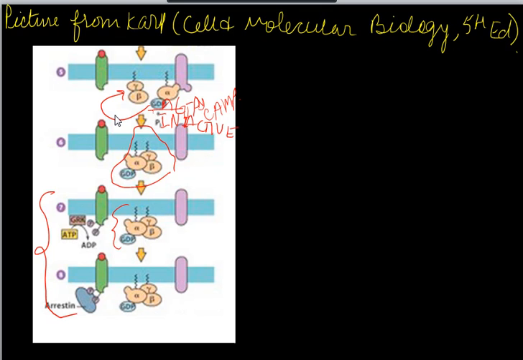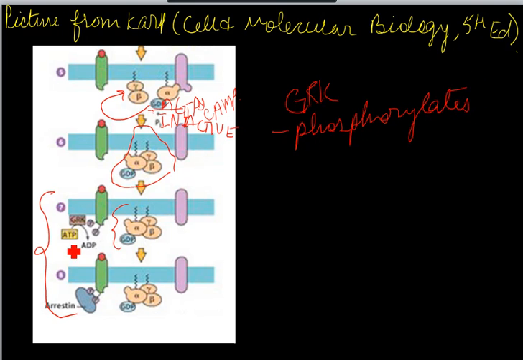Okay, this GRK is a kinase. That means it can phosphorylate things. So when the GRK is active, it can phosphorylate its substrate. The receptor basically becomes a substrate for the GRK enzyme, which is a kinase enzyme, and it phosphorylates. A kinase always phosphorylates. Okay, so it phosphorylates